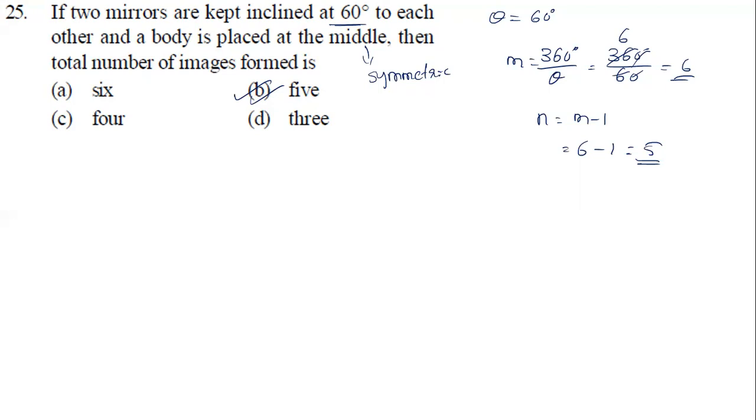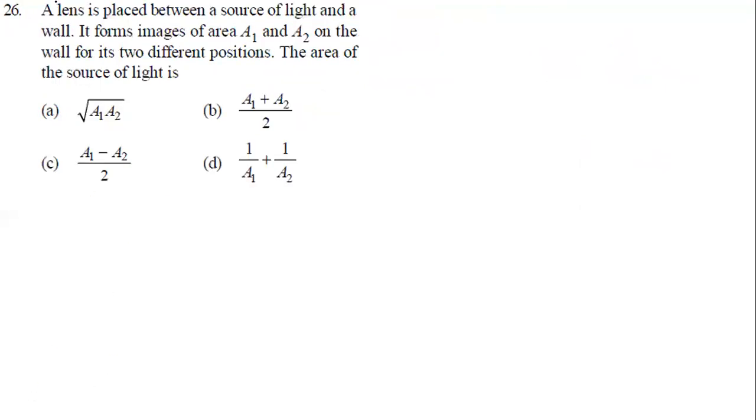So you should take one number less. We got 6 by calculation, so the number of images is one less, so it is 5. That is the number of images that are going to form in this case. So that table you should remember well. Let us have a look at the next question now.